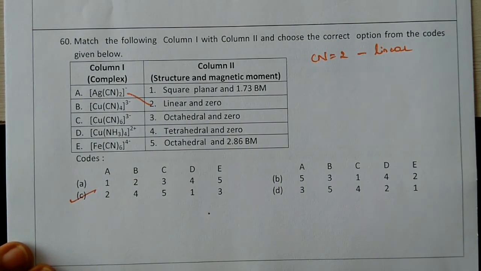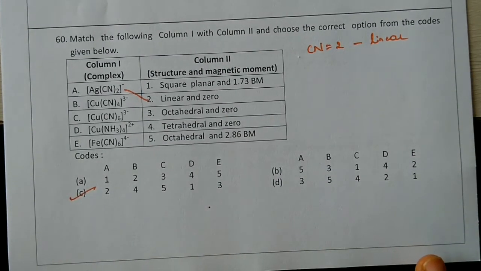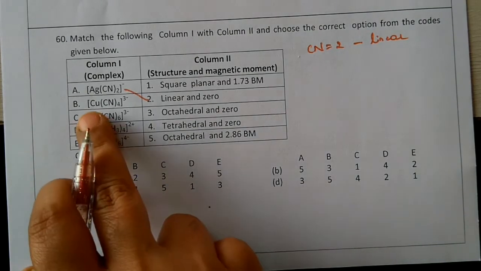This is one thing we can do if you are ready to take a risk; you can do it this way, no problem at all. But if you want to make it clear, or you want to double check and don't want to take a risk, then you can check the remaining things also.